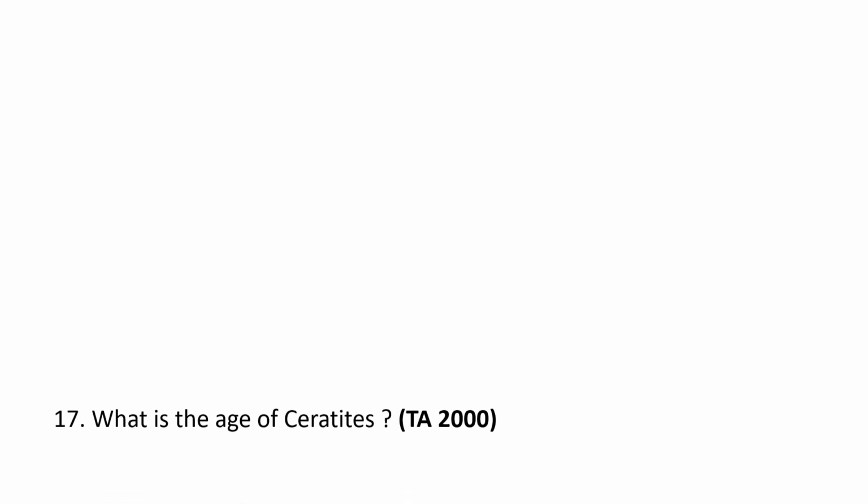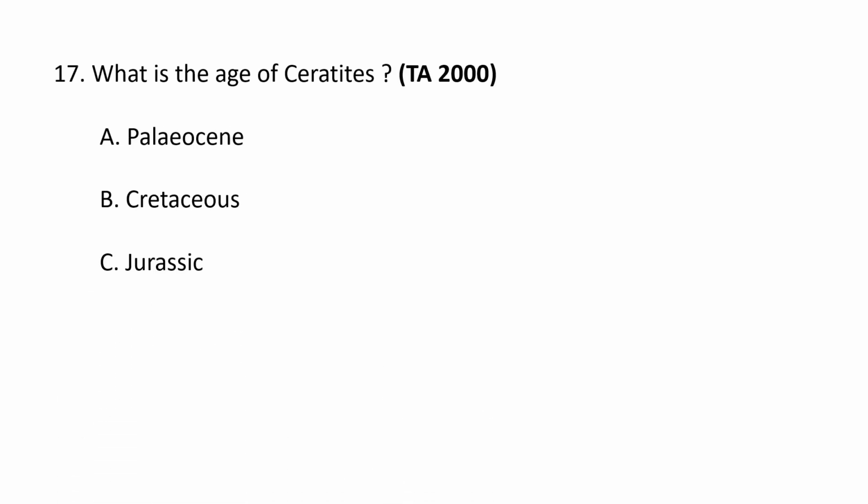Next question. What is the age of the ceratites? A, Paleocene, B, Cretaceous, C, Jurassic, and D, Triassic. The age of the ceratites is Triassic. The extinct genus of ammonite cephalopods, Ceratites, lived during the Triassic period, specifically in the Middle Triassic.